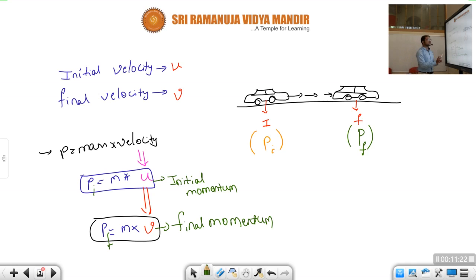Okay, children, this thing is very, very important. Whenever the velocity is changing, the momentum also changes, children. Mass remains the same. If you see that particular car moving in its journey, its mass never changes. Mass is constant. But what will change, children? Velocity will change. Here it is u and here it is v. So whenever the velocity is changing while the mass is kept constant, obviously momentum will change.